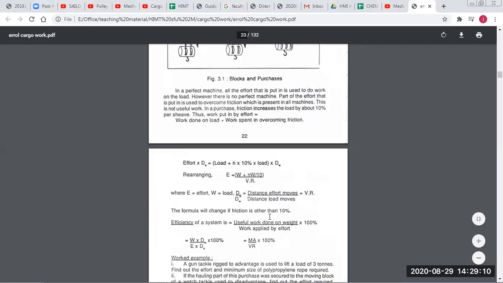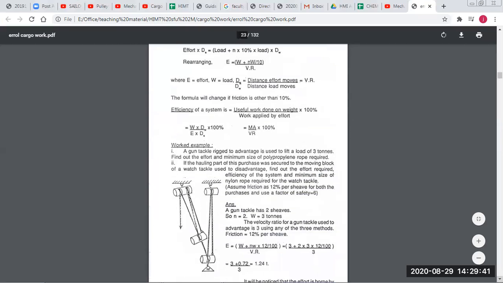So if the friction is other than 10%, then the formula will be useful work done on the weight into 100% upon the work applied by the effort. This is for 10% friction. So W into D upon E, the weight into the distance moved upon effort into the distance moved, into 100% is equal to mechanical advantage upon VR into 1%. This we have seen. So let's see an example of a question which is asked.